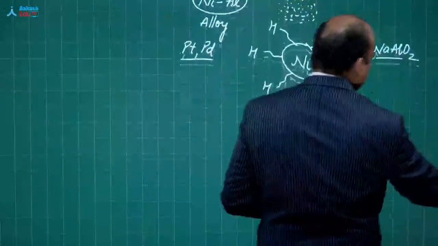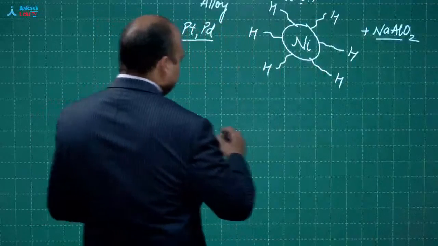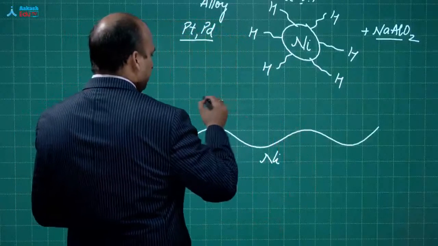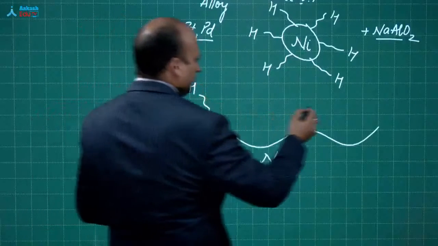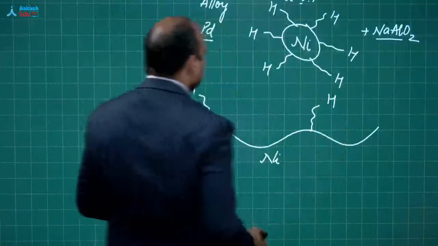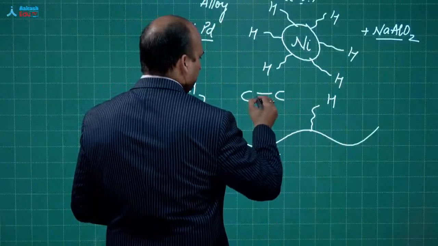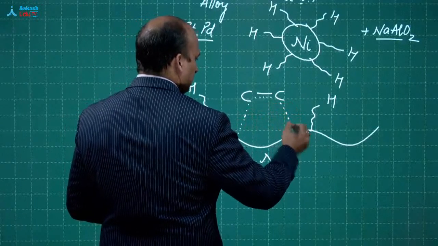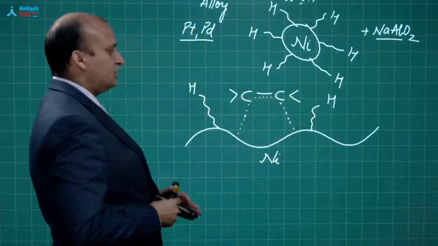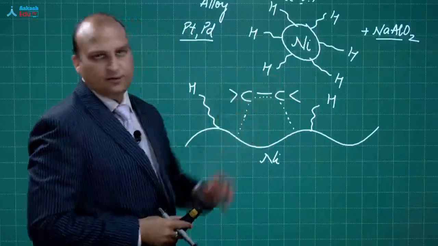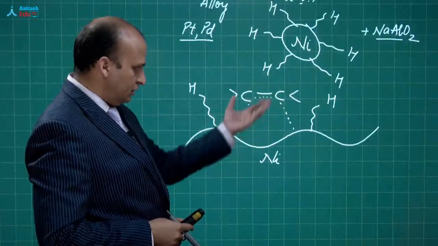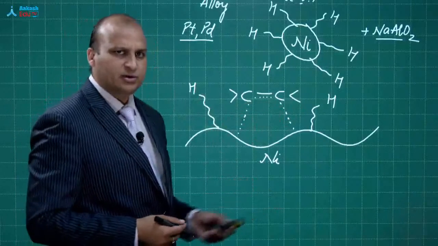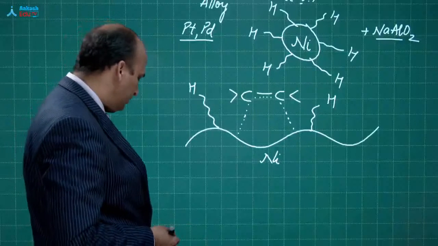How is this happening? So you see what happens is that, look beta, this is nickel, okay, and now hydrogen is adsorbed on the top of it. Agreed? Now this is the carbon-carbon bond. I am taking an alkene over here. So this is how the pi bond is also adsorbing on the surface of nickel. The alkene is adsorbing on the surface of nickel, hydrogen is adsorbing on the surface of the nickel. That is why we also call this catalytic hydrogenation.